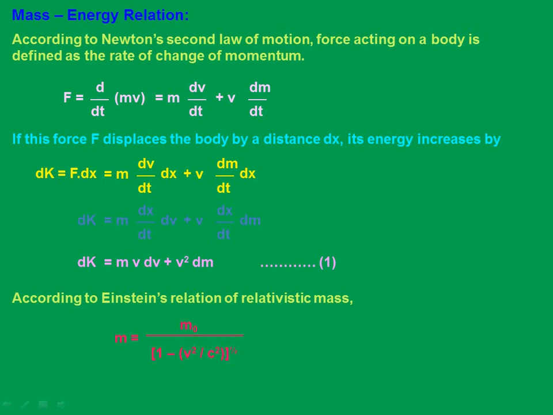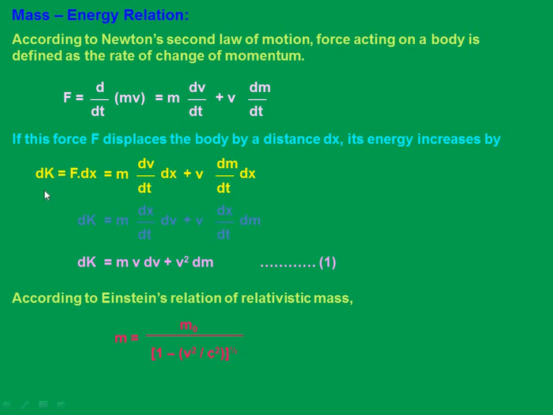So F equal to d by dt of momentum, and of course momentum is mv, which I can write by differentiating this equation with respect to time: m into dv by dt plus v into dm by dt. That's it, right? UV rule. Now this force, whatever you are considering, will displace a body by distance x. So whenever the body is displacing, there will be a change in the kinetic energy, right? And that work done will appear as the kinetic energy, obviously.